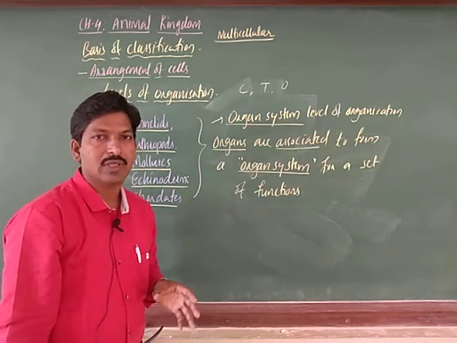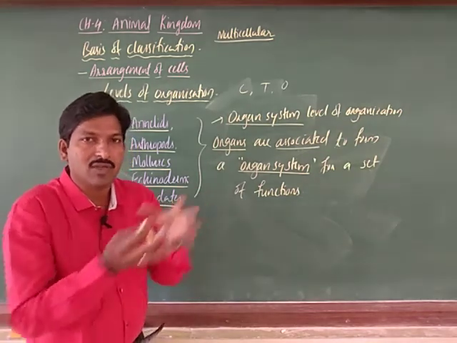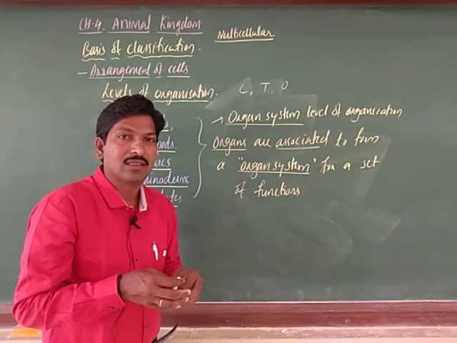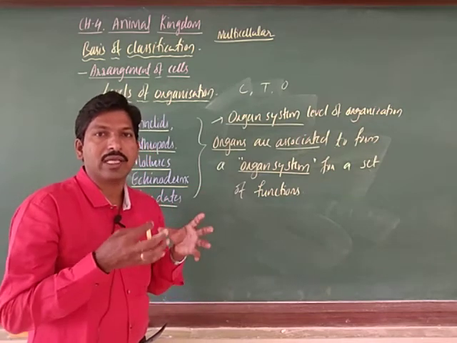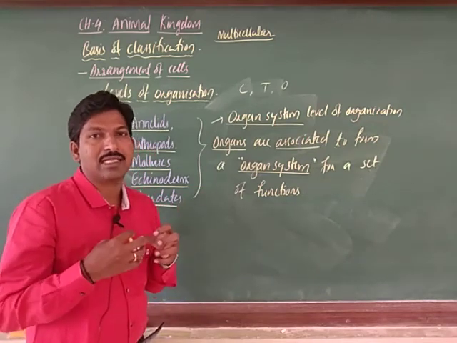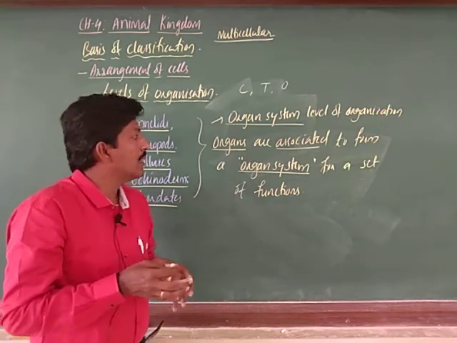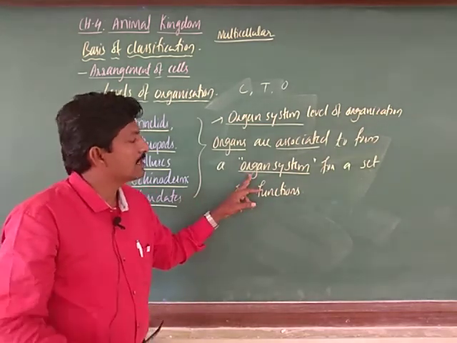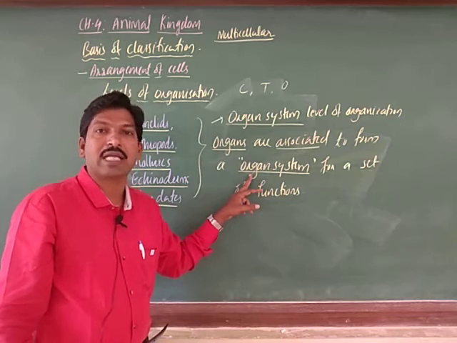Up to the anus there is a list of organs and associated glands, like the liver, pancreas, and many salivary glands. All these together form an organ system for a particular function, that is called digestion.